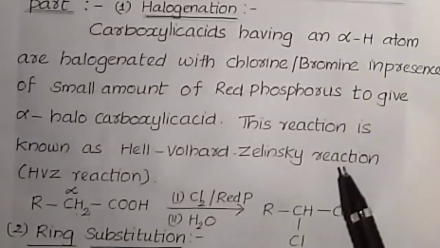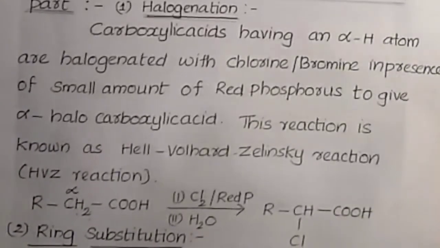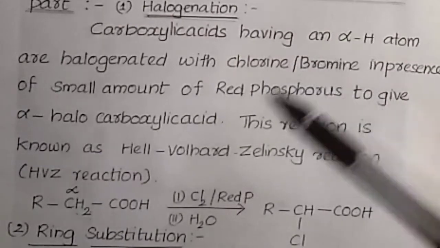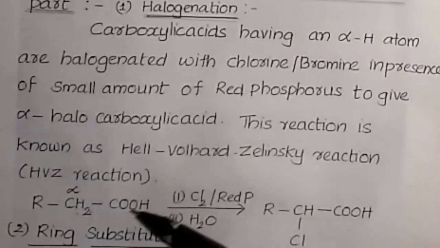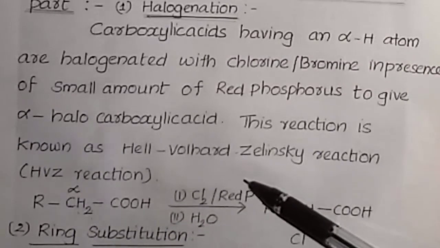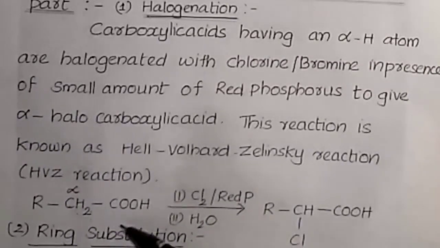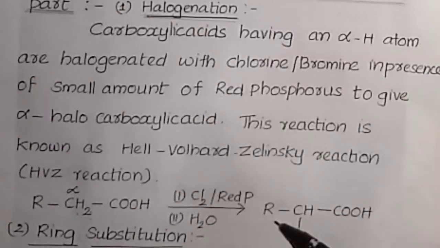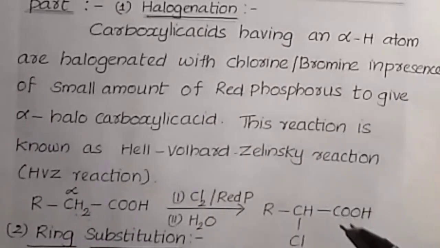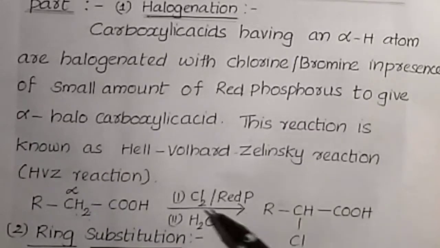This reaction is known as the Hell-Volhard-Zelinsky reaction. Carboxylic acids having alpha hydrogen atoms are chlorinated or brominated in the presence of red phosphorus. Then we get alpha-chloro or alpha-bromo substituted carboxylic acid. This reaction is known as the Hell-Volhard-Zelinsky reaction.